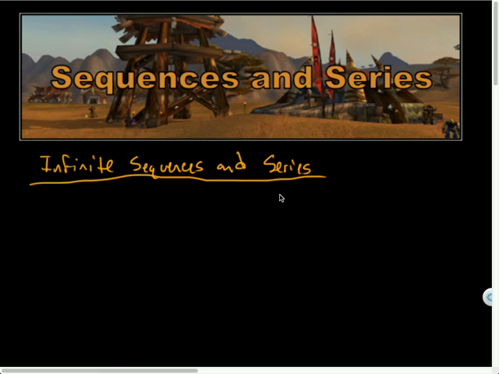All right, ladies and gentlemen, today we are looking at infinite sequences and series, or our first look at them. We're also going to look at them tomorrow as well. So far we found sums of finite lists, where we knew the nth term. But we are going to consider what happens if I have a sequence that goes on forever.